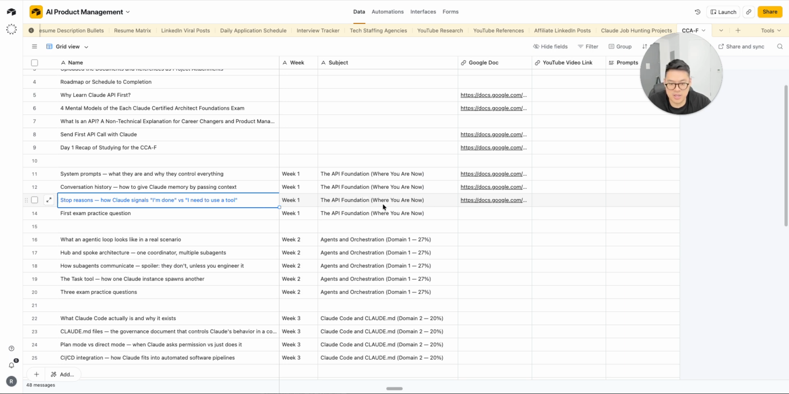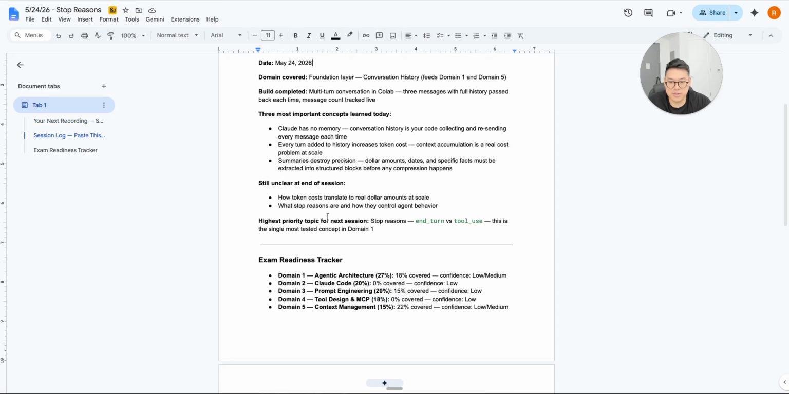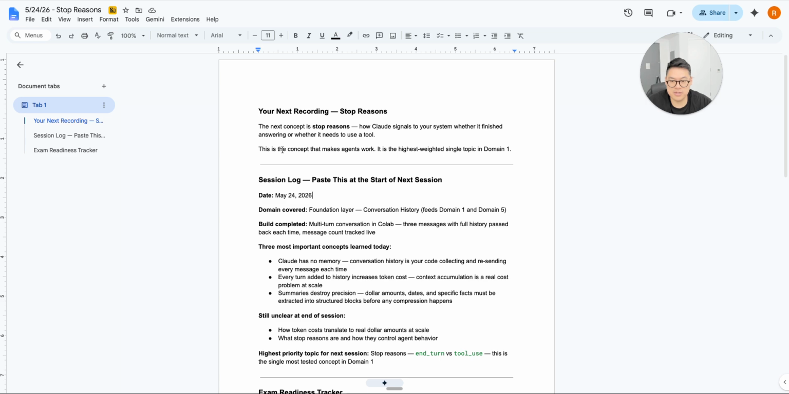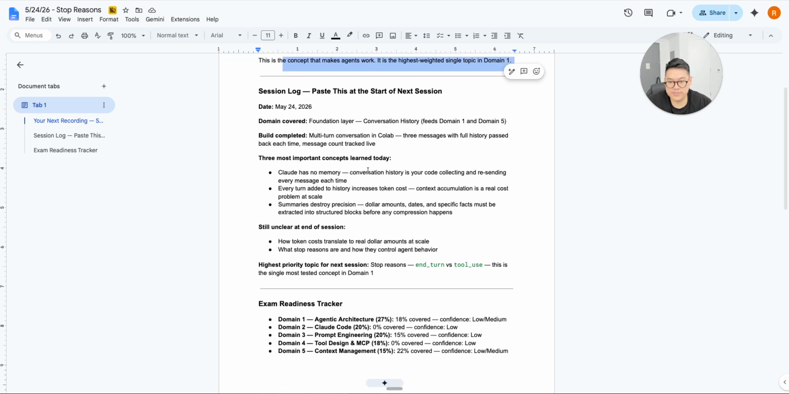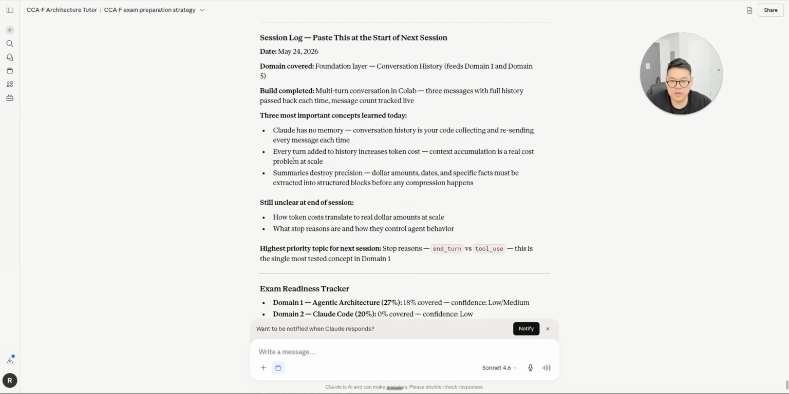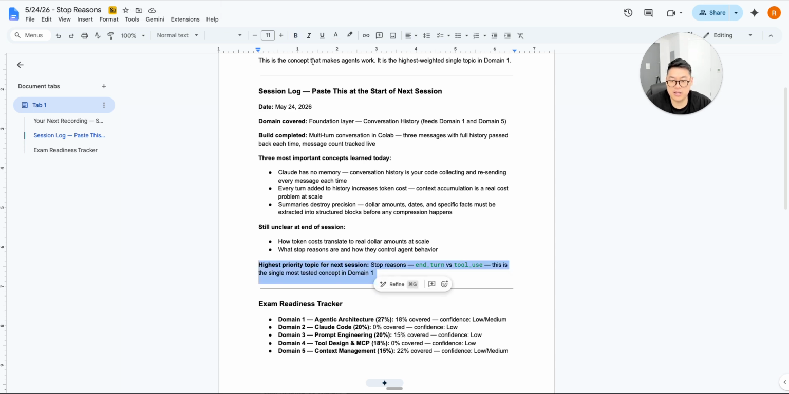So this is the API foundation part. We're going to take this. I've already added it in here, and I'm going to make some highlights right now because this is the concept that makes the agents actually work. I also have, coming over here, it says, highest priority for stop reasons. This is the single most tested concept in domain 1. So I'm going to highlight this right now.